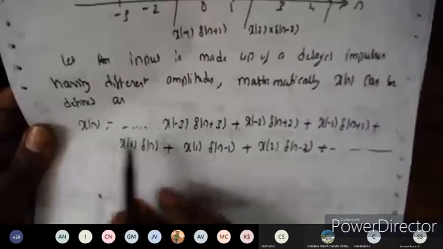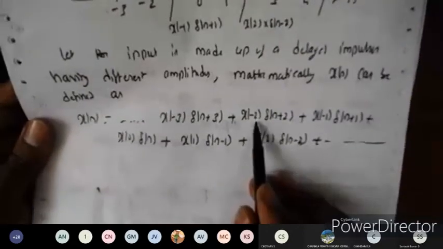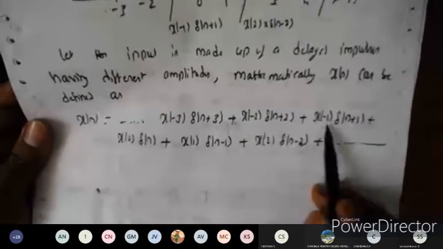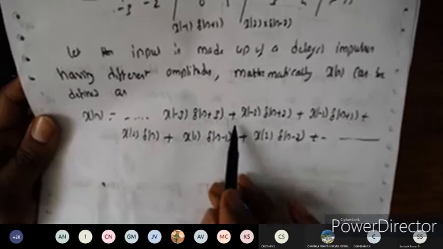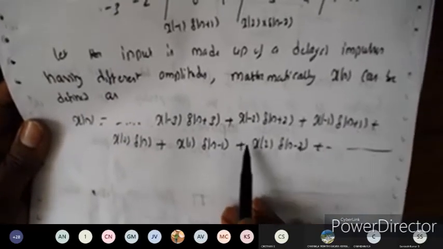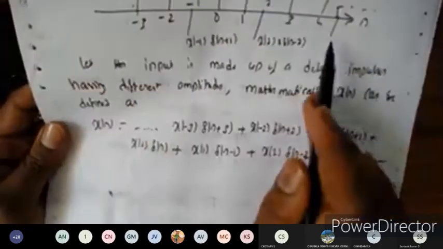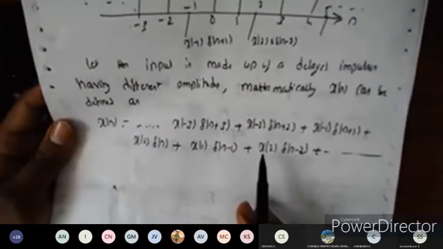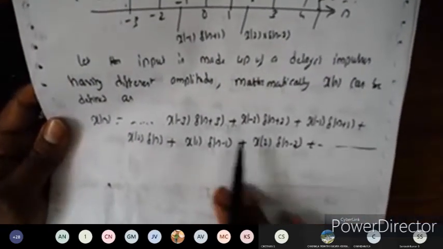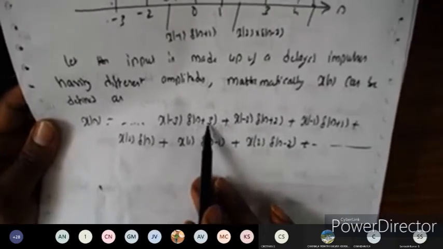So x of n is x of minus 3 into delta of n plus 3, x of minus 2 into delta of n plus 2. This is the summation we can represent here. While I am using the sum, this does not mean that I am adding the signal x of minus 3 with x of minus 2 and so on. It is just a summation representation. We can't add like that. Why? Because this is defined at delta of n plus 3.